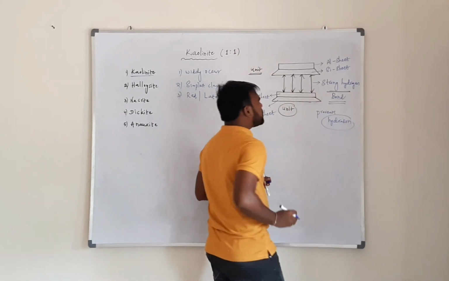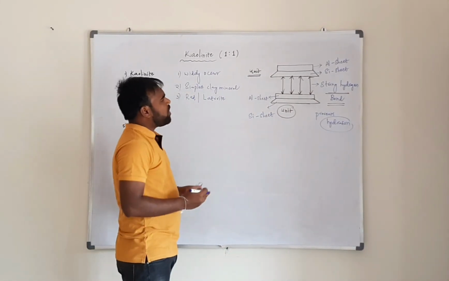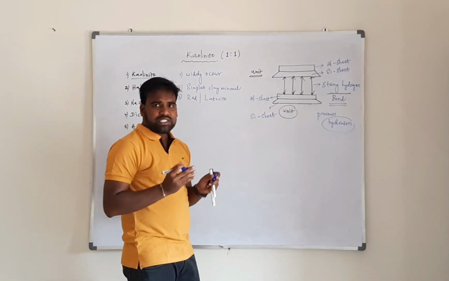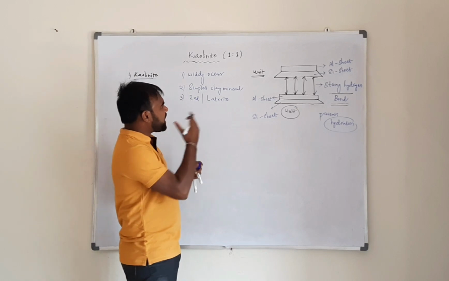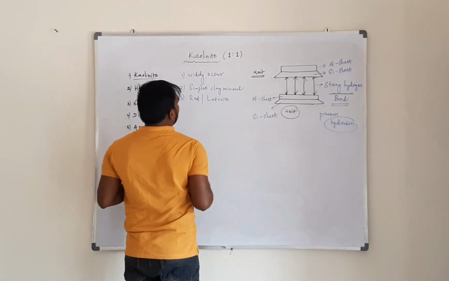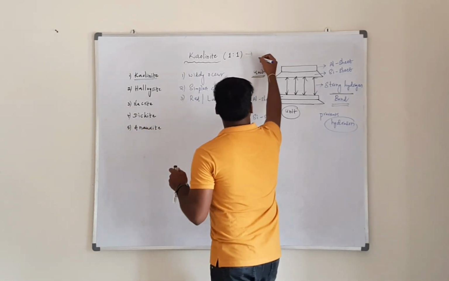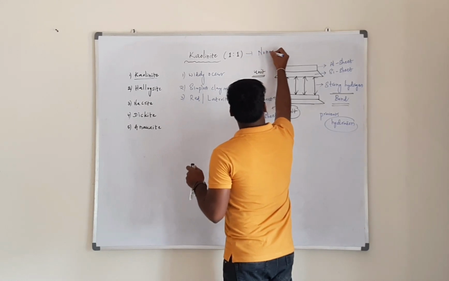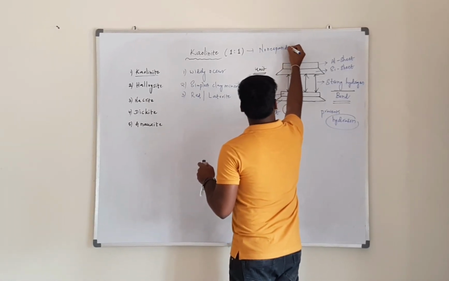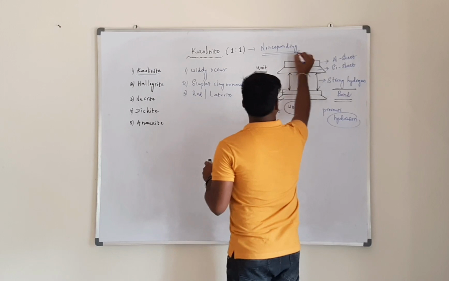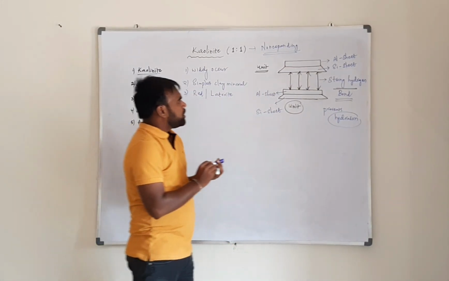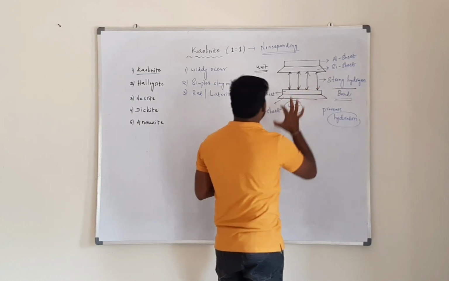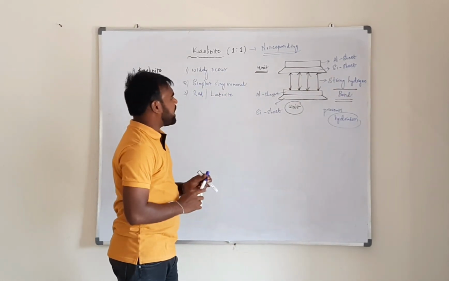Due to strong hydrogen bonding, the kaolinite structure is fixed. That means it cannot expand when the clay is wetted. That's why we can say kaolinite is a 1:1 type of non-expanding clay mineral. This is a non-expanding clay mineral because of strong hydrogen bonding.